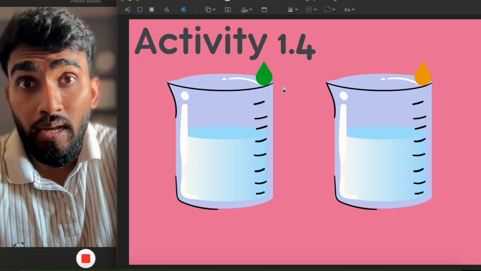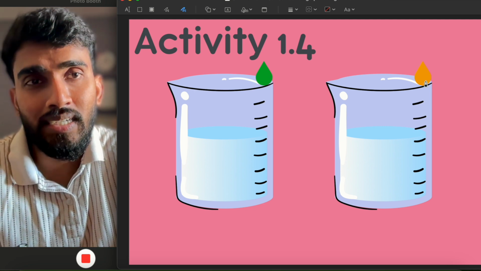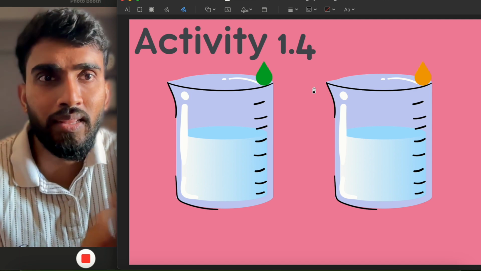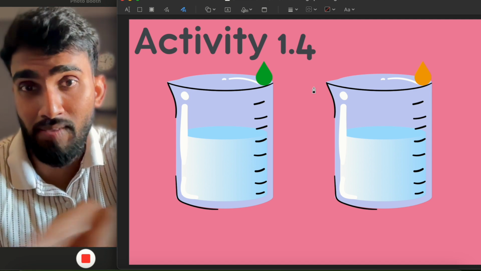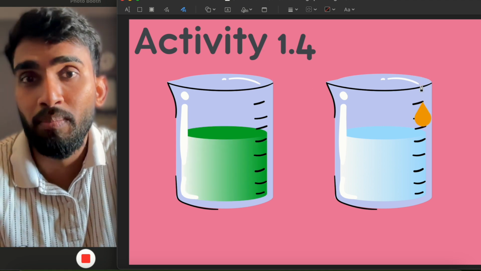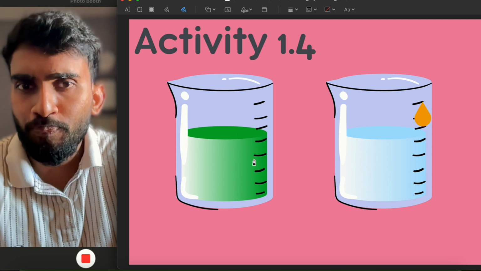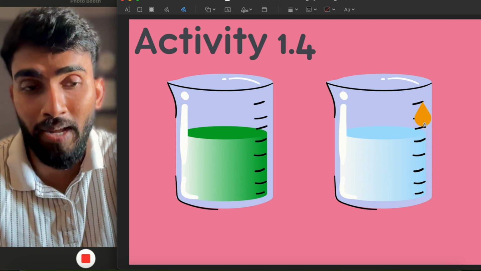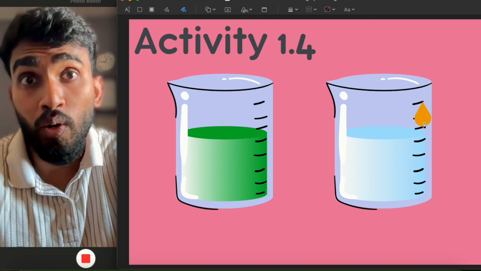Obviously, this is ink and this is honey. As ink is thinner than the honey, it will come faster and will get easily mixed in the water, but honey will take some time, right? So this ink got dissolved, but this honey is still struggling to come down and get mixed into the water.